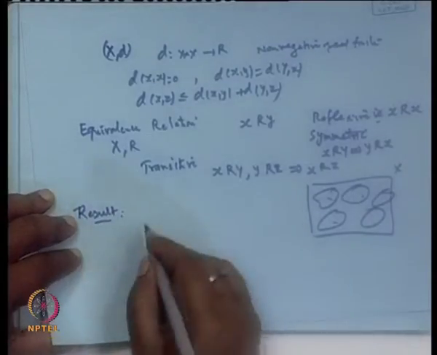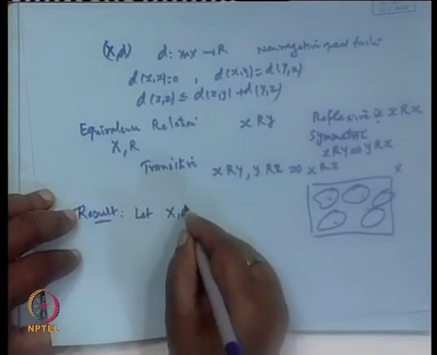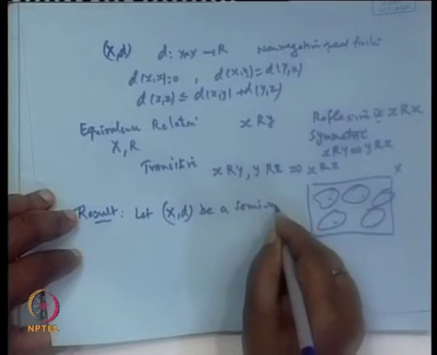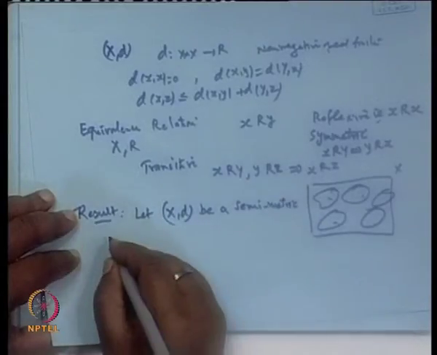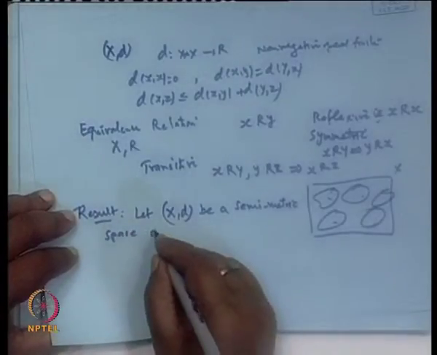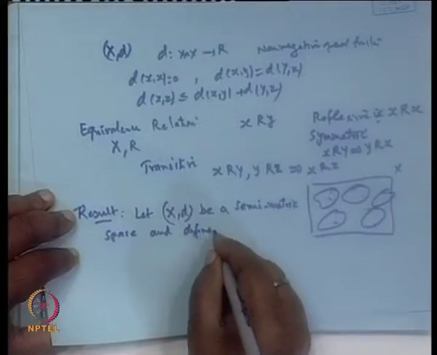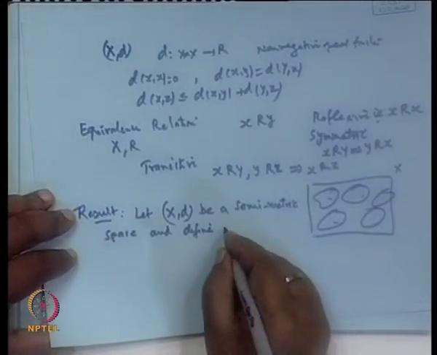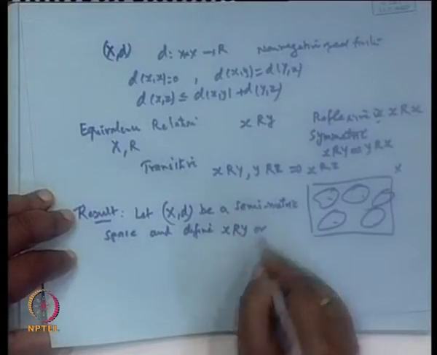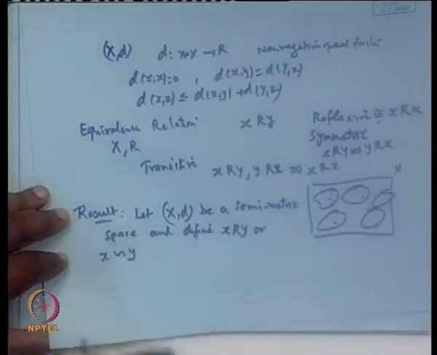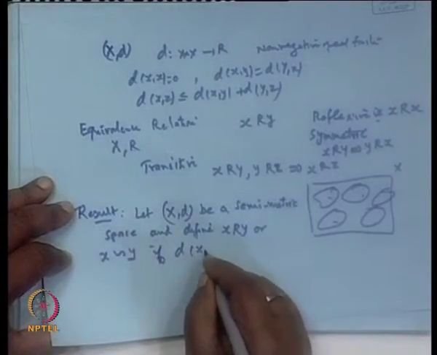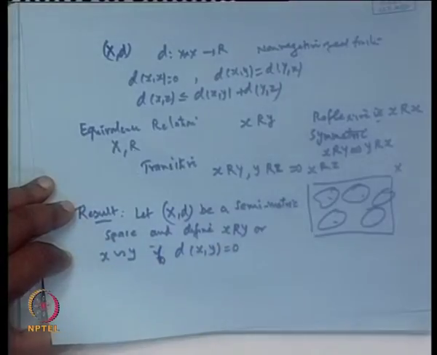Let (X, d) be a semi-metric space, and define a relation: x is related to y if d(x, y) = 0.